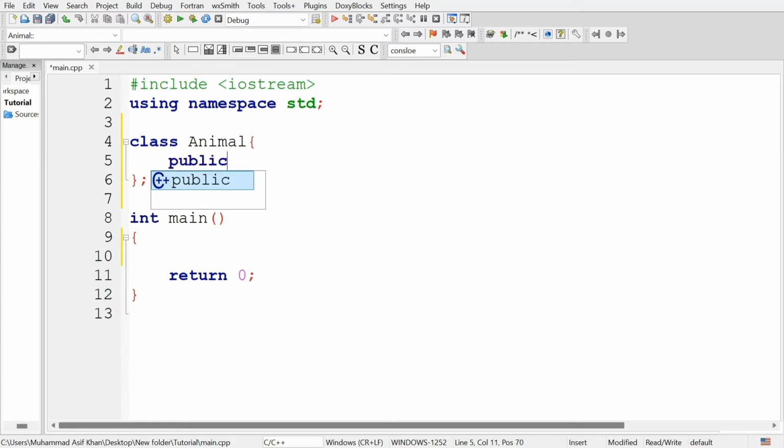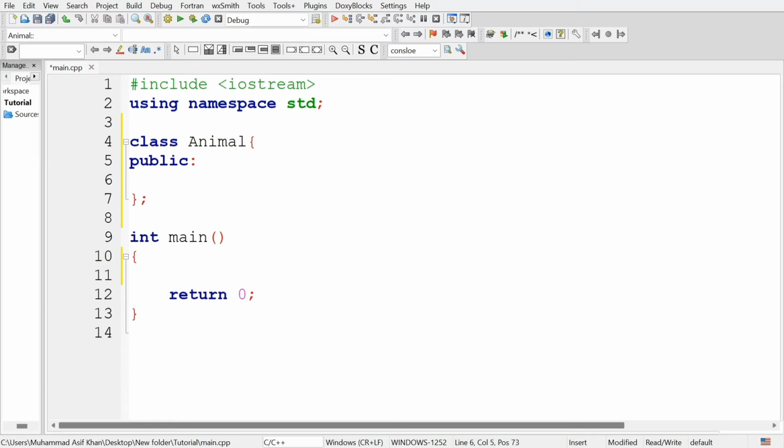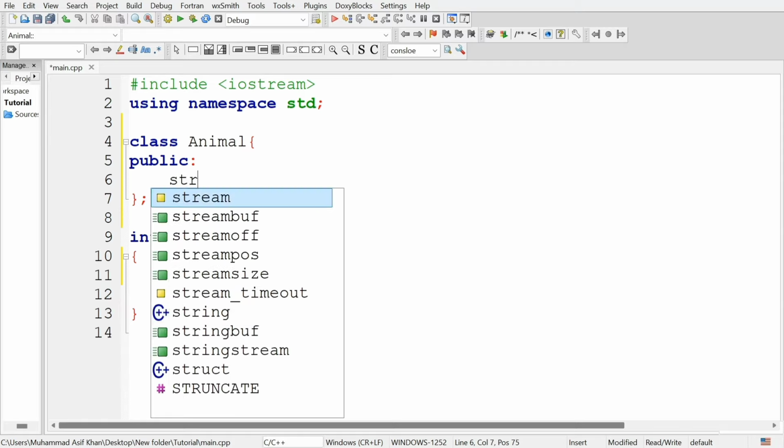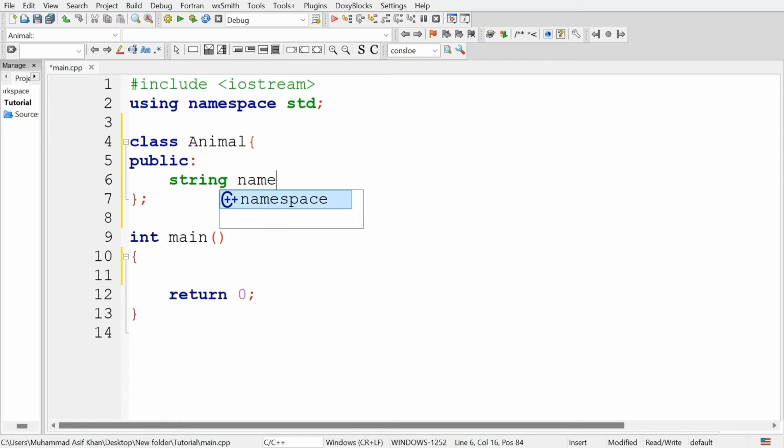First, type the public access specifier. We will learn in detail about these access specifiers, but for now you must know that the public access specifier is a specifier where the declared attributes can be accessed inside and outside of that class. First, define an attribute for the name of the animal, so string name.